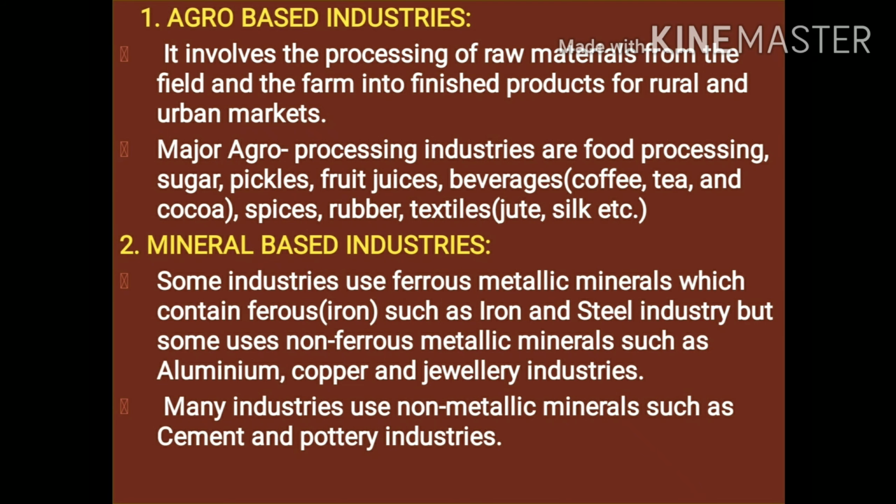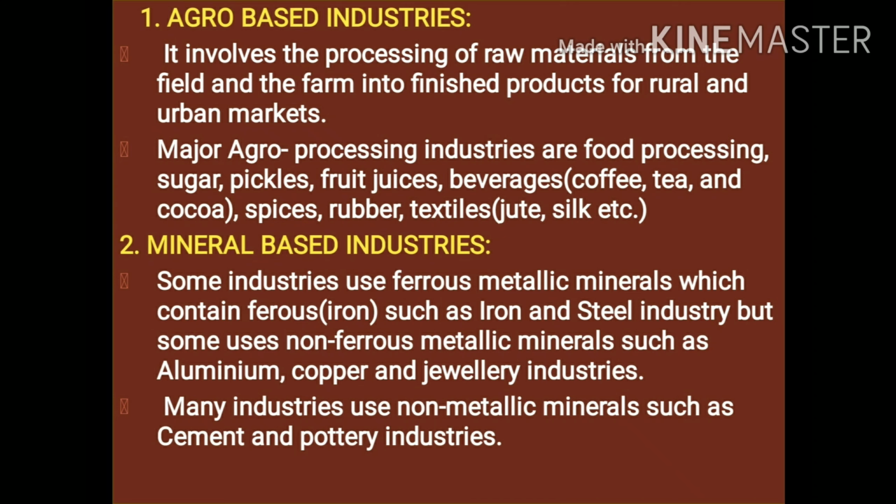First one is agro-based industries. In agro-based industries, the raw material that is used is derived from agriculture. So it involves the processing of raw materials from the field and the farm into finished products for rural and urban markets. Major agro-processing industries are food processing, sugar, pickles, fruit juices, beverages, which includes coffee, tea, cocoa.